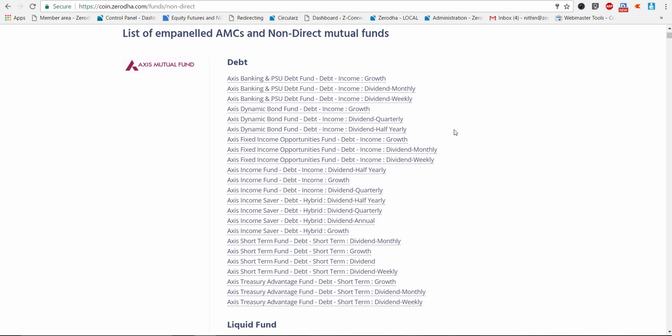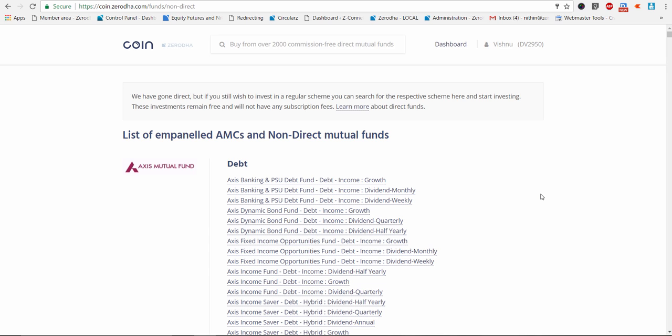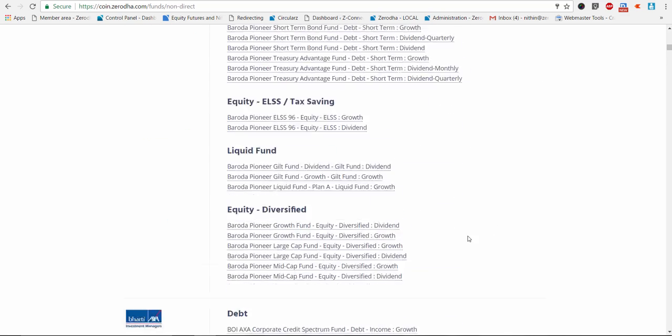These are the funds which you can buy and not have to pay the 50 rupees per month as a fee for using the platform. But when you purchase these non-direct, regular funds, there will be a commission that we will be earning from the AMC, which you should know.